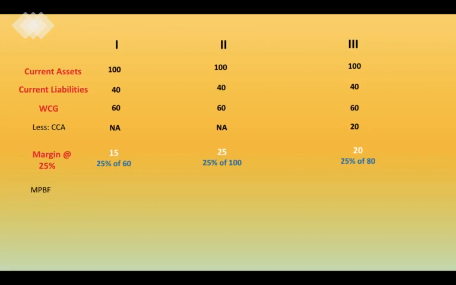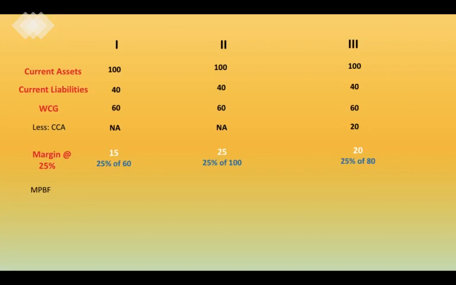Now, when Tandon committee gave its recommendation to the Reserve Bank of India, Reserve Bank of India said that the first method is very stringent and the third method is very liberal. So we should rely more on the second method, and as such most of the banks generally give loans under the second scenario of Tandon committee recommendations, which comes down to 25 rupees. That means the 25% has to be brought in by the current assets.